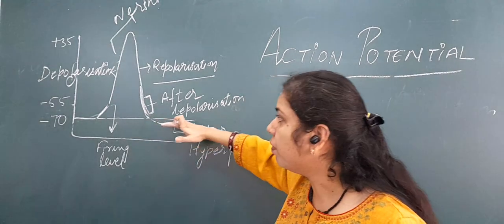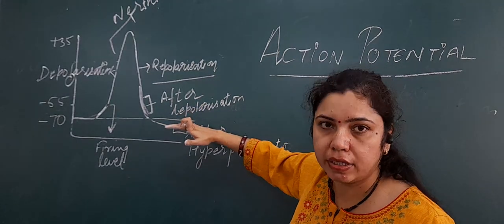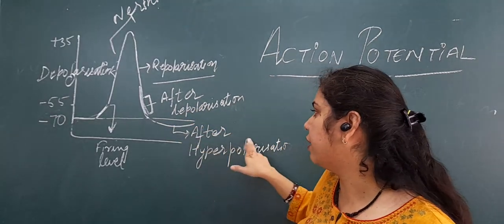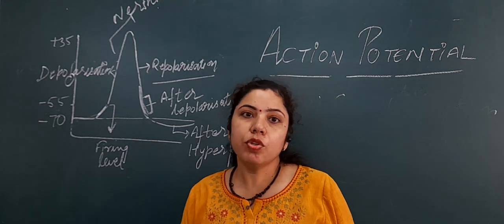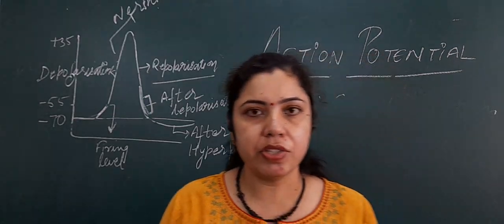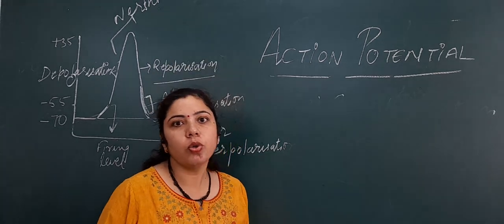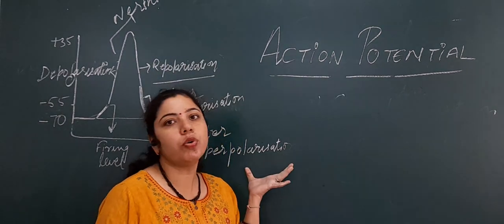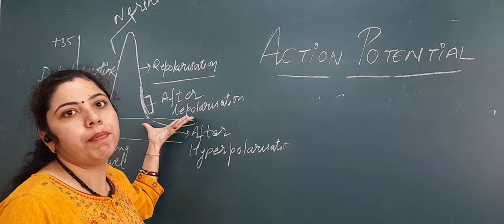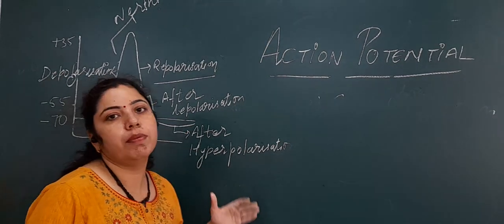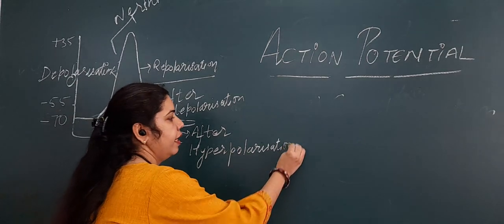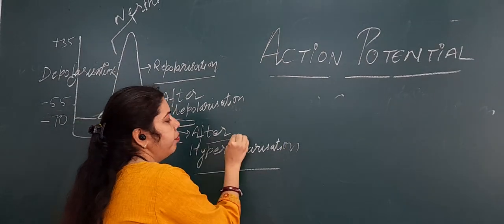It is moving even beyond the minus 70 or the resting value. This part is called hyperpolarization. And why does it happen? It is due to the nature of voltage gated potassium channels: they are slow to open and slow to close. They do not stop even after achieving the resting value. So the membrane becomes even more negative, and this is called after hyperpolarization.